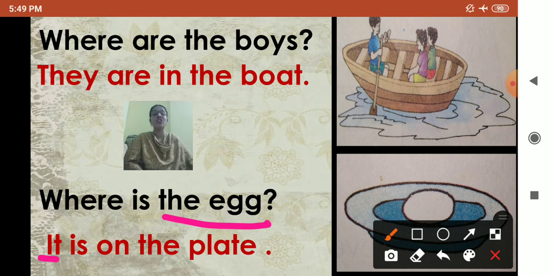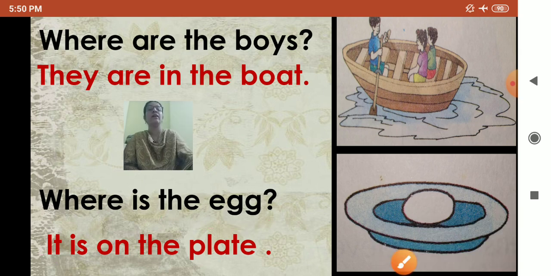Now why did we use it here? Because the egg is one and it is a thing. Egg is a thing. So for things, we use it. So where is the egg? It is on the plate. First one is, where are the boys? They are in the boat. We use they because they are many and they are boys. And here egg is one and egg is a thing. So we used it. Where are the boys? They are in the boat. Where is the egg? It is on the plate. Understood?